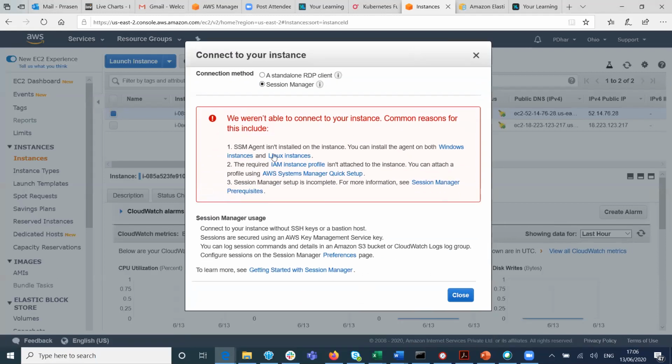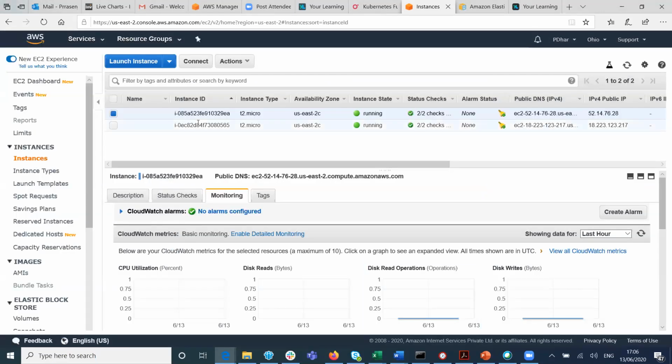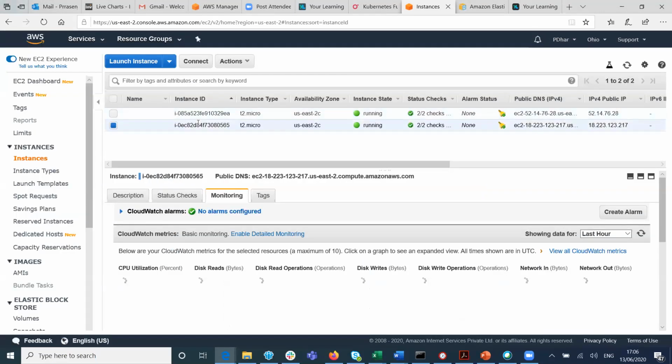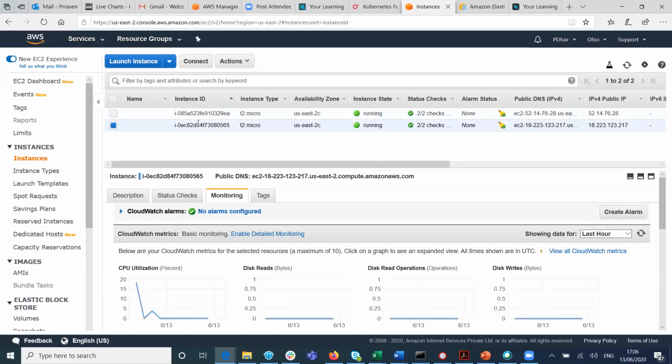Okay, it is not allowing Windows to be connected through Session Manager. That's fine, it is a Windows instance. Only Linux can be initiated through Session Manager. See, we are able to create the instance. So I have this Linux as well. Shall we try that? The Linux, last time what was the error it threw? No, Linux didn't throw any error. We didn't try to connect. We don't know what the password is.